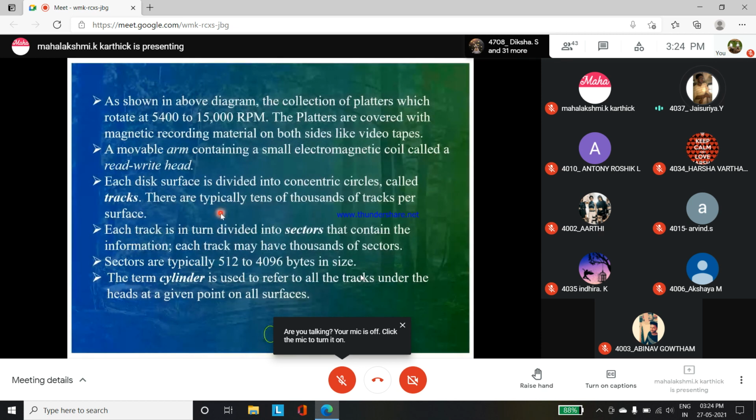In the platter at the center there is a spindle which rotates. Near the spindle there are concentric circles, each known as a track, and each track is subdivided into sectors, and each sector contains the information or data which we write with the help of the read-write head. Next one.